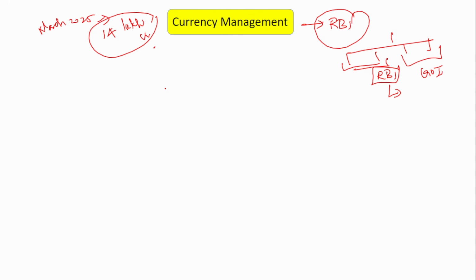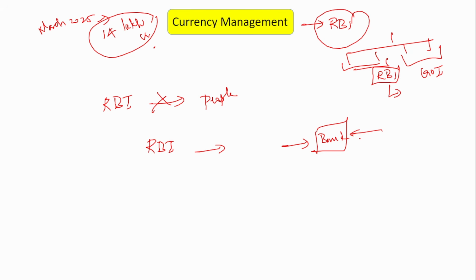And also if you see how the currency distribution happens in India, RBI does not give the currency directly to the people, right? This is not the way it operates. How does it happen? So RBI will give the currency to the banks, and from the banks people will get the currency, like State Bank, ICICI Bank, HDFC Bank, Bank of India, Indian Bank, so many banks are there, right? So again, the RBI does not give the money directly to the branches of the bank. Okay, this does not happen. So how does it happen?